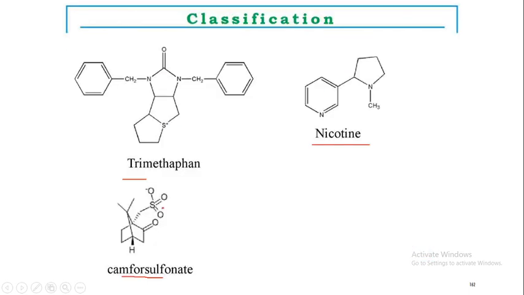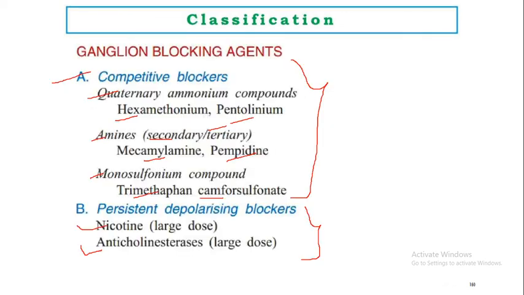ganglionic blockers. So the main important part of these ganglionic blockers is the classification: which are the competitive blockers and which are the persistent depolarizing blockers. In competitive, which are the quaternary ammonium compounds, which are the secondary and tertiary amines, and which are the monosulfonium compounds.